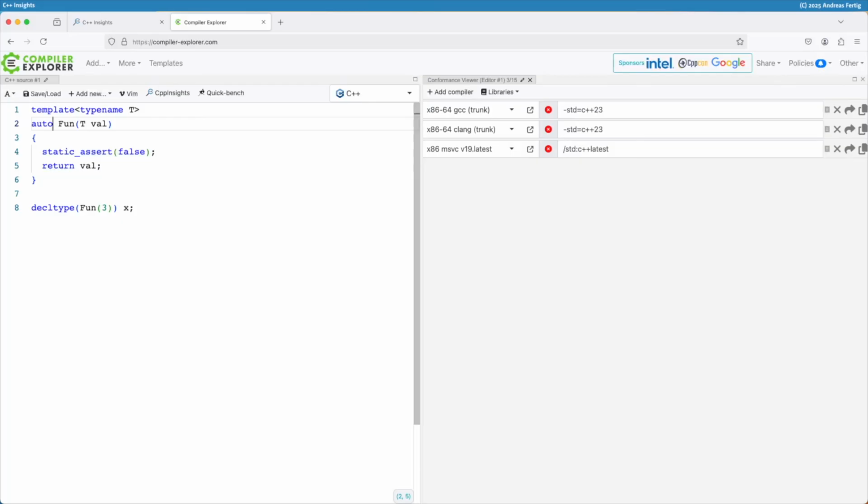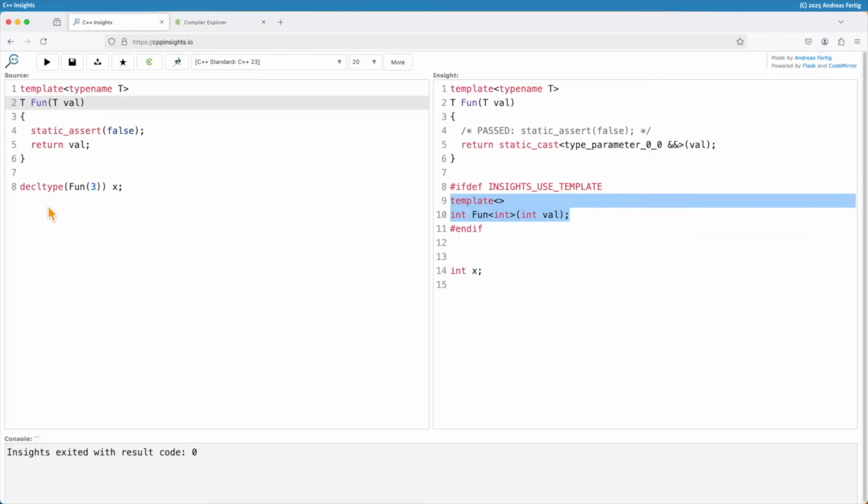So if you want to reduce compile times, if you want to control compile times, check whether auto for function templates is really the right thing, or whether you would be better off with a concrete type because you already know it, and that could spare you a bit of compile time, which might add up to more than just a bit.